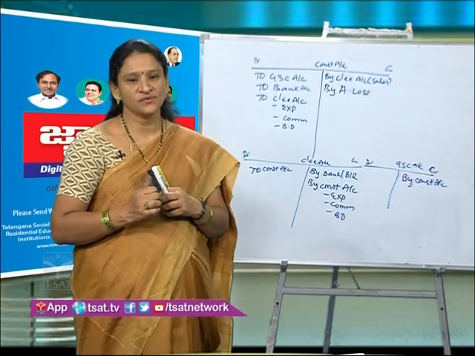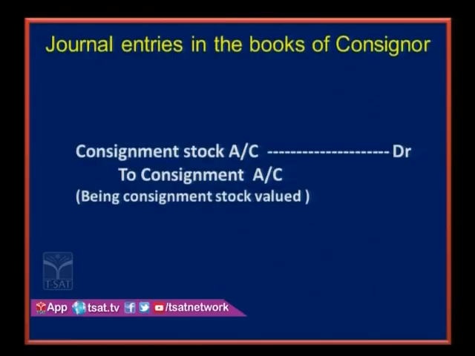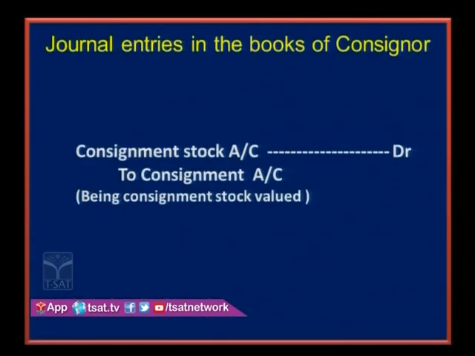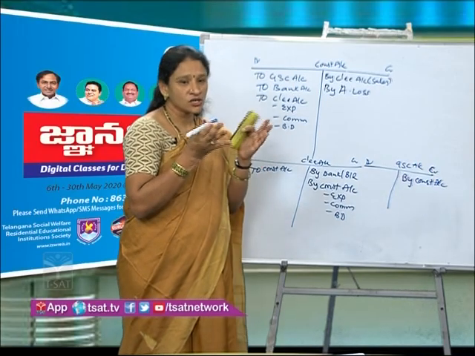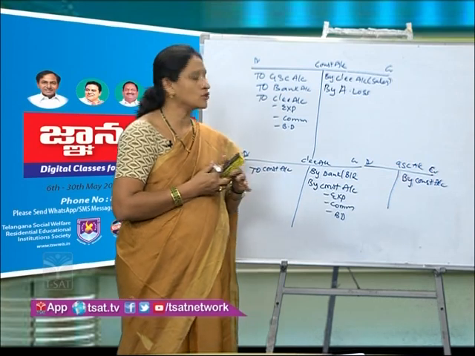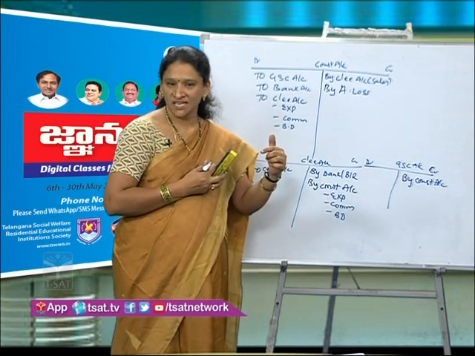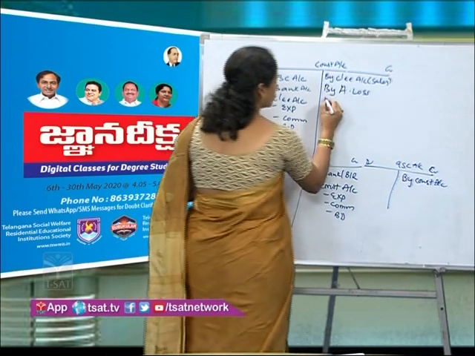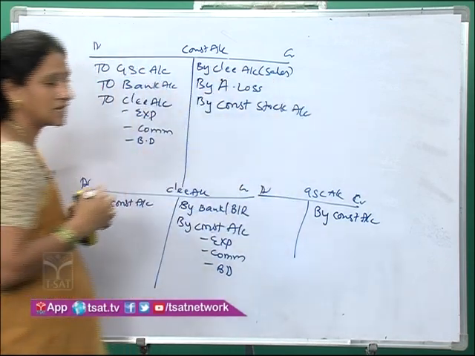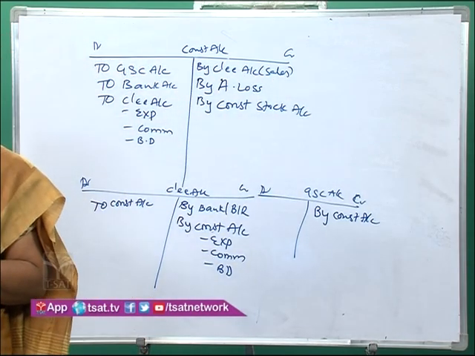The next transaction is for the stock valued. So, what is the stock value? Whenever the stock is left out, that is an income to the consignor. That is the income that is left out with the consignor. So, we have to credit the consignment account. So, consignment account should be shown on the credit side. Stock is there with me. Stock is a real account that is coming in. This is there with me. That's why I have to show consignment stock on the debit side and consignment account on the credit side. So, where I will show this? I will show this on the consignment stock account. Clear with this? Next, let us go for the next transaction.